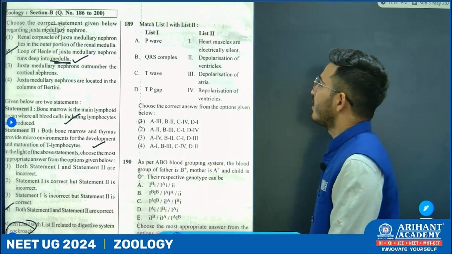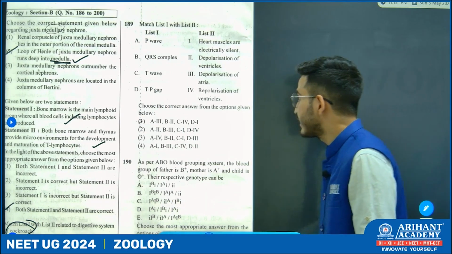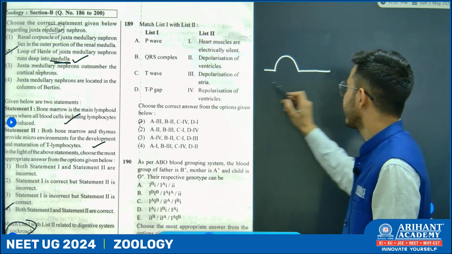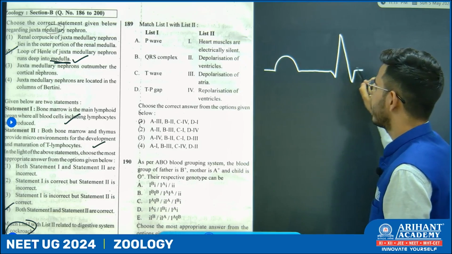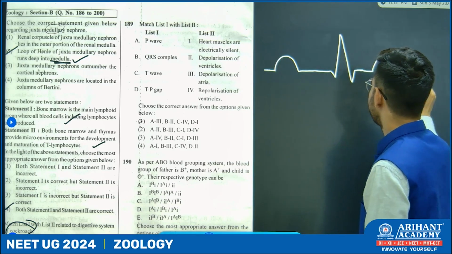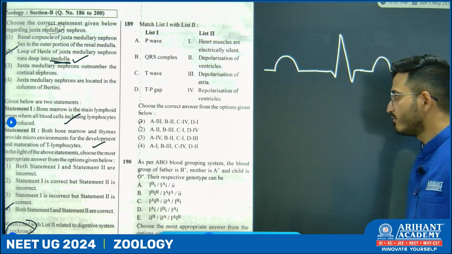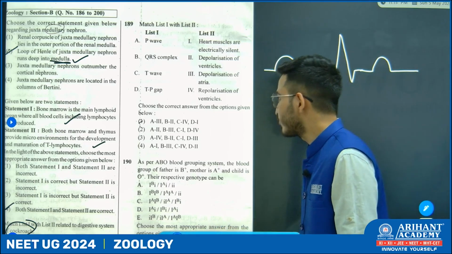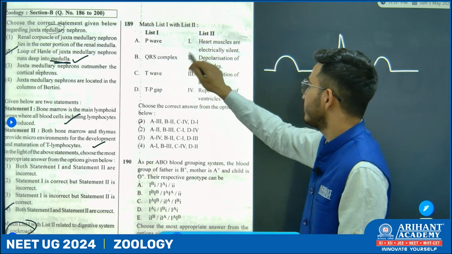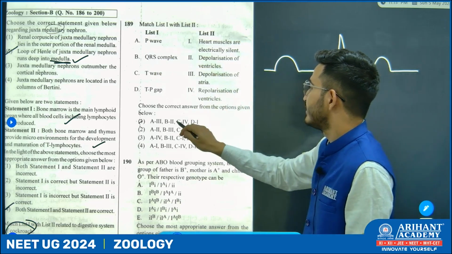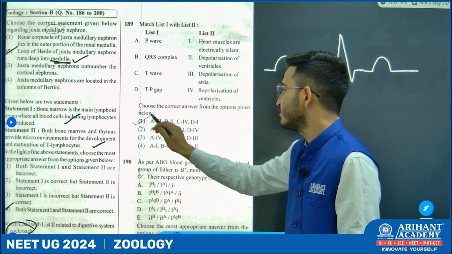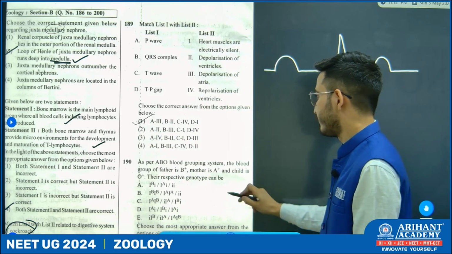Now, again we have to match. Directly, the P wave represents the depolarization of atria. QRS wave represents the depolarization of ventricles, while T wave refers to the repolarization of ventricles. So we just have to mark. P wave represents depolarization of atria. QRS complex represents the depolarization of ventricles. T wave represents the repolarization. So option number 1.